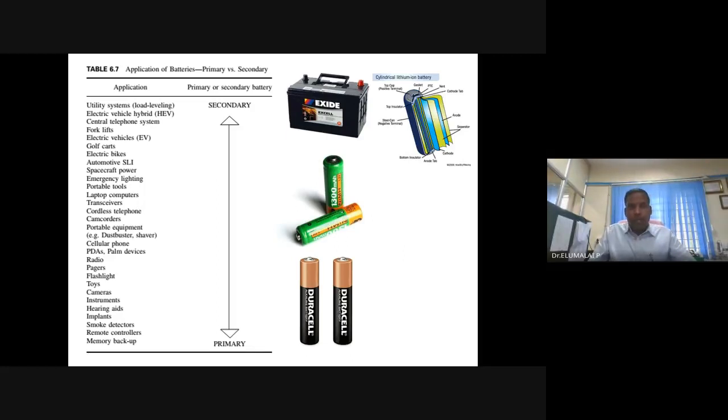So the battery selection should be based on the intended application, which includes energy requirement, power requirement, how frequently you are going to use it, how long you are going to use it, whether it is only once or many times, and sensitive places. All those need to be kept in mind. So based on that, you will select and start using.